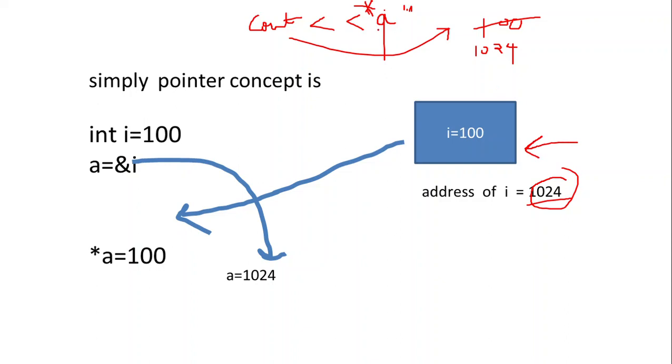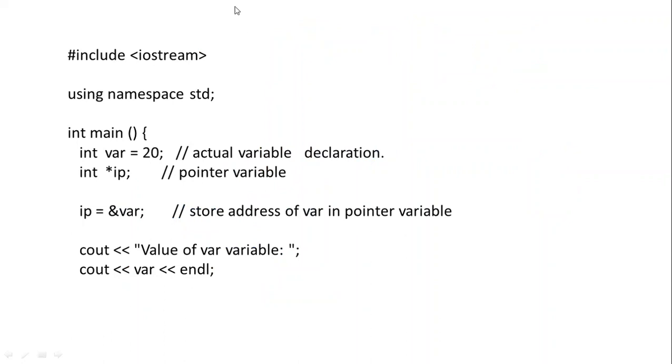So the output of *a will be 100. Simply, a contains the address value, and *a gives the value stored at that address, that is 100. So this is a simple program to demonstrate the working of pointers and actual variables.